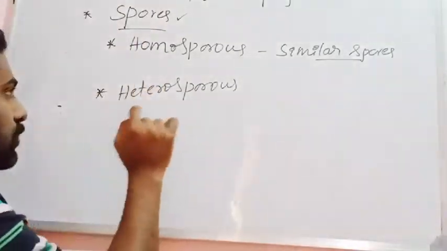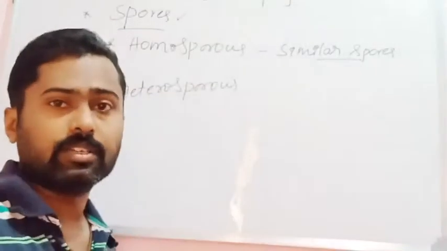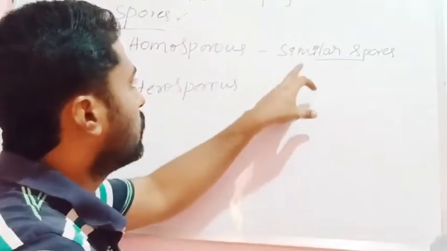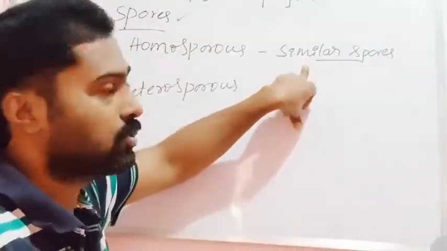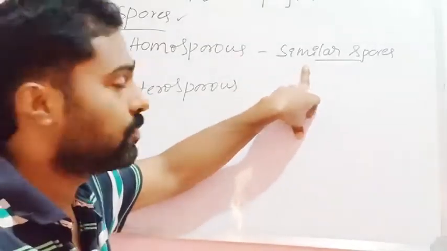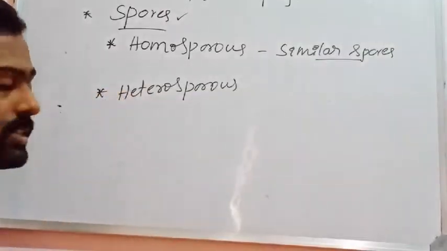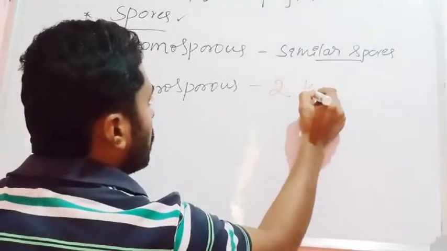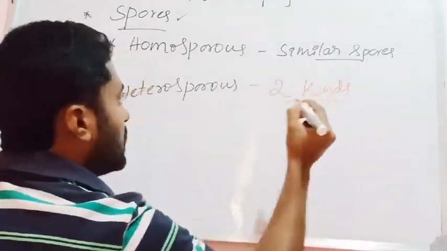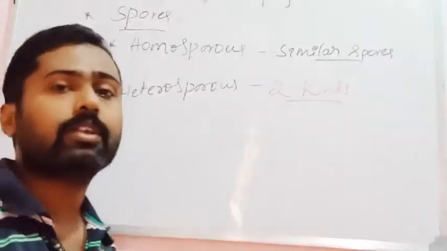For example, Lycopodium and Equisetum. All of them produce only one type of spores. That is what is called homosporous pteridophytes, with similar spores. Then the second condition is what is known as heterosporous pteridophytes. These produce two morphologically distinct kinds of spores, and their physiological behavior is also different.